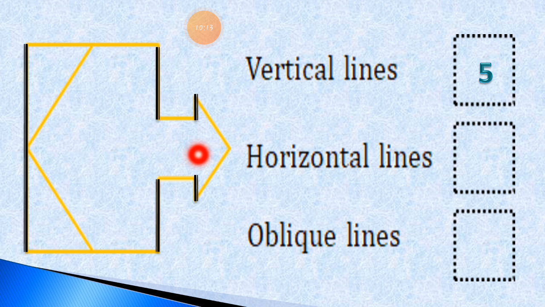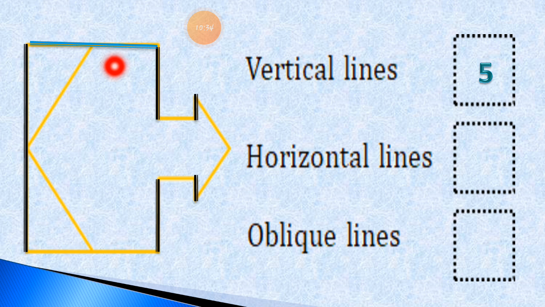Now we have to find out how many horizontal lines are there in the picture. Horizontal, it means the sleeping line. So let's start counting. I overwrite all the sleeping lines in the blue color.